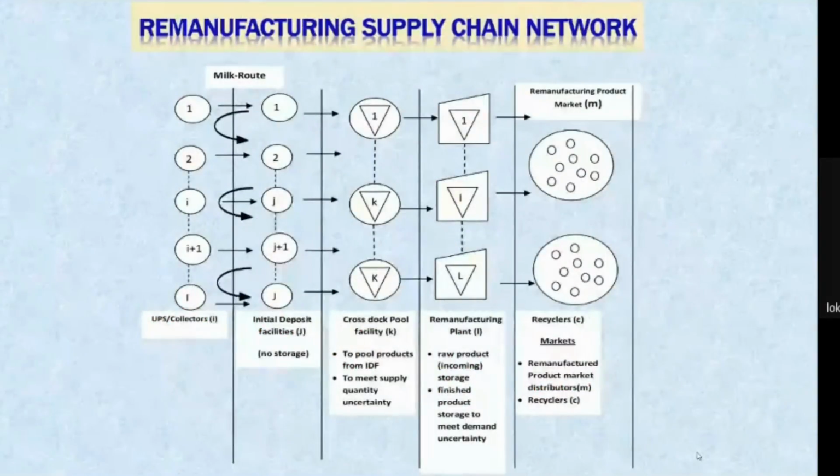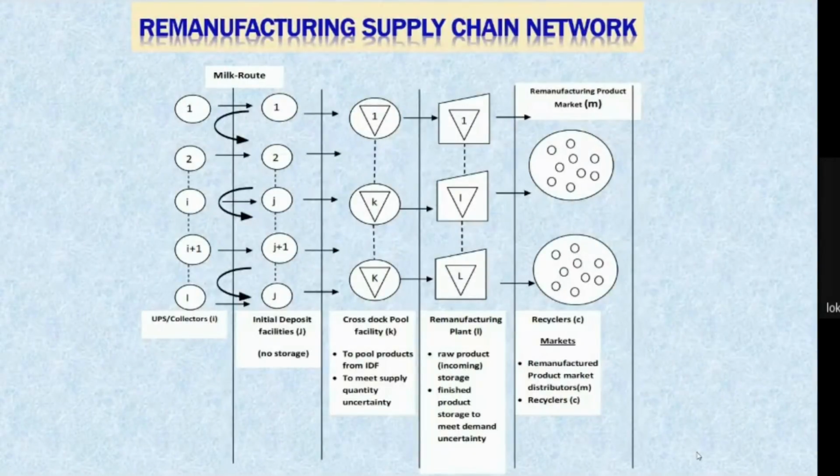So this is a supply chain system which we have modeled here, so that we can get the used tires from the owners of used tires, and we are going to remanufacture the tires in the remanufacturing plant, and we have to sell these remanufactured tires to various customers in the market.